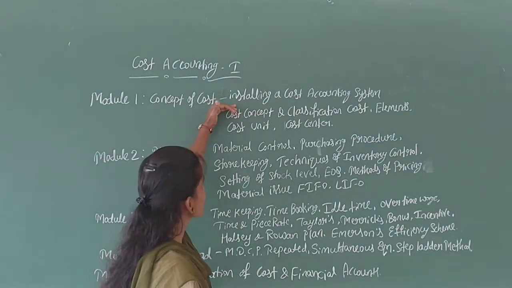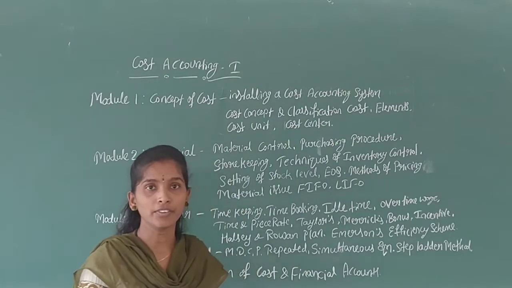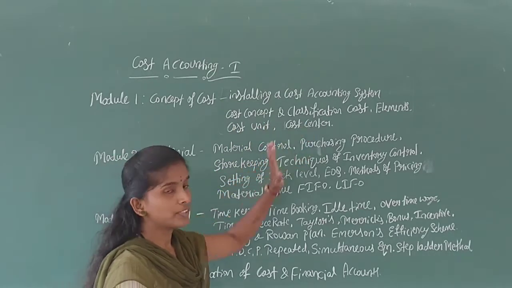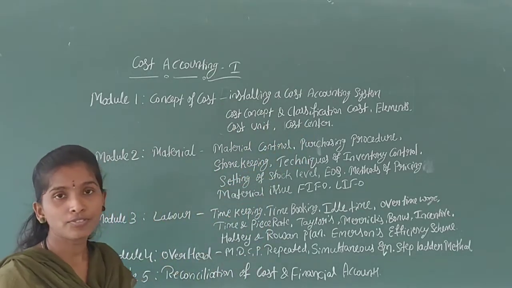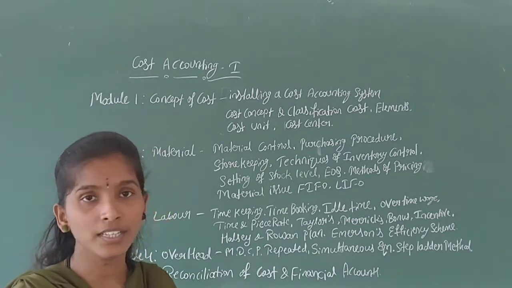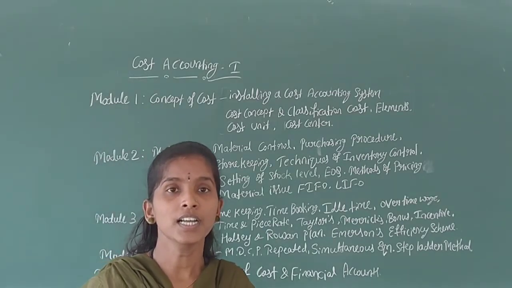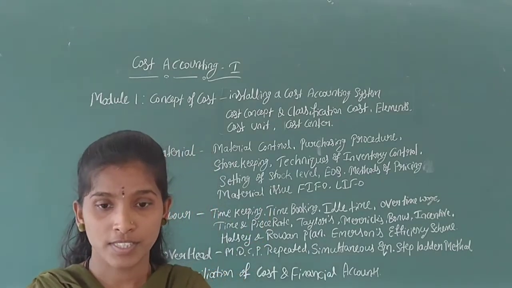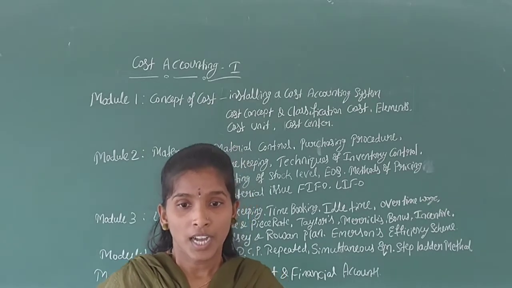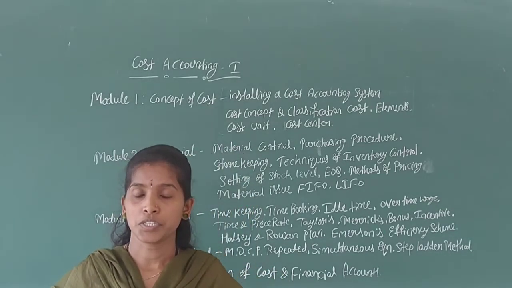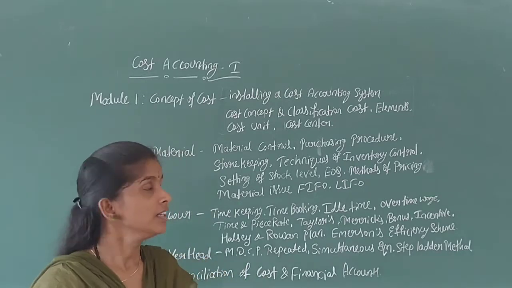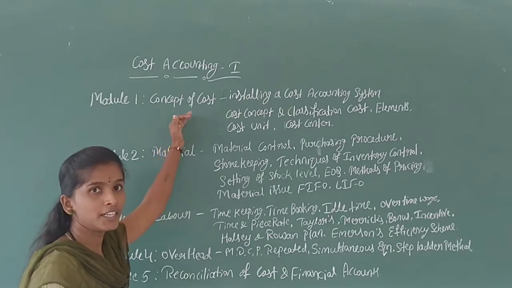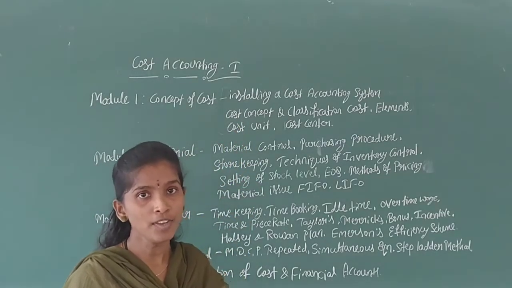We will learn installing a cost accounting system, the concept of cost, classification of cost and elements of cost, cost unit, cost center, methods and types of cost centers, and advantages and disadvantages of cost accounting. These concepts are in the first chapter, called concept of cost, and we will learn problems on cost sheet on the basis of the simple method.